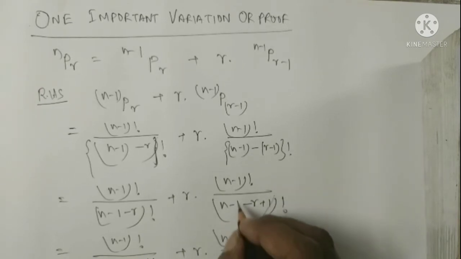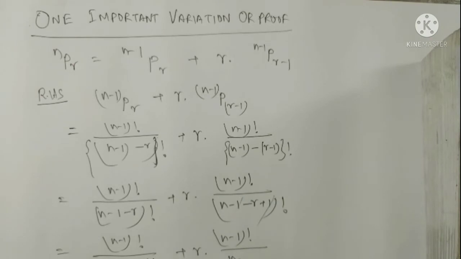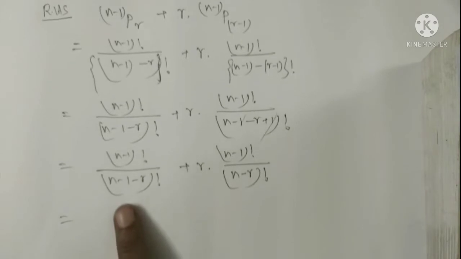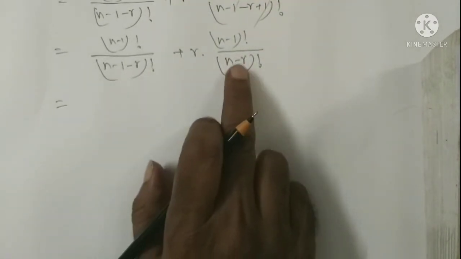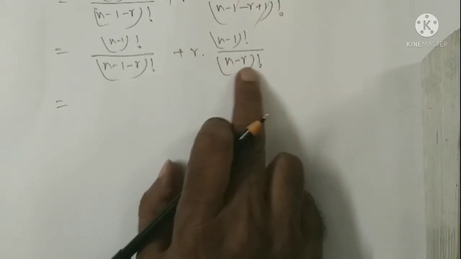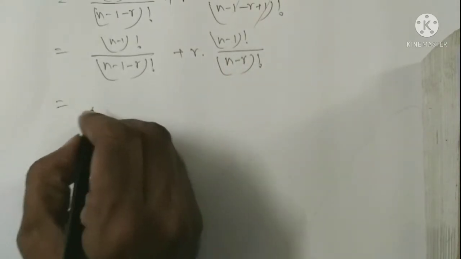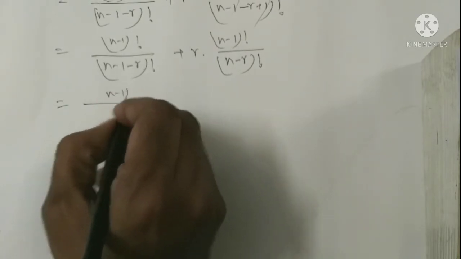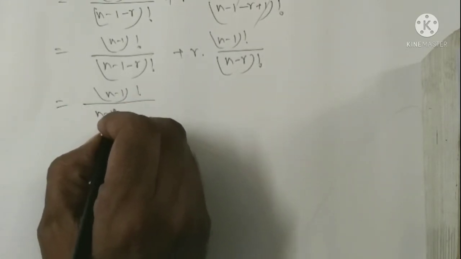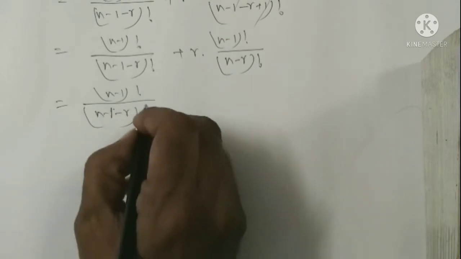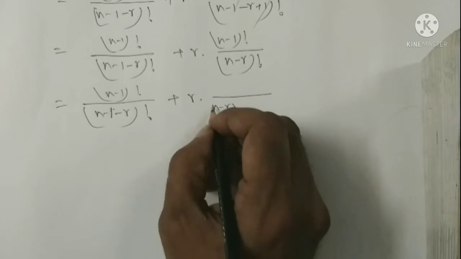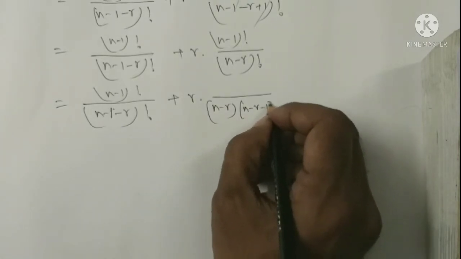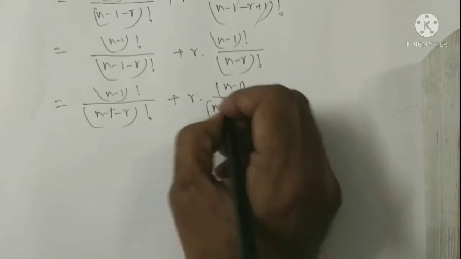That is n minus 1 factorial by n minus 1 minus r factorial plus r n minus 1 factorial, and this one cancelled, and in the denominator n minus r factorial. But between n minus 1 minus r and n minus r, this is greater, and it can be expanded into product form. That is n minus 1 factorial by n minus 1 minus r factorial plus r. This will be expanded in the product form n minus r, after this n minus r minus 1 factorial, n minus 1 factorial.